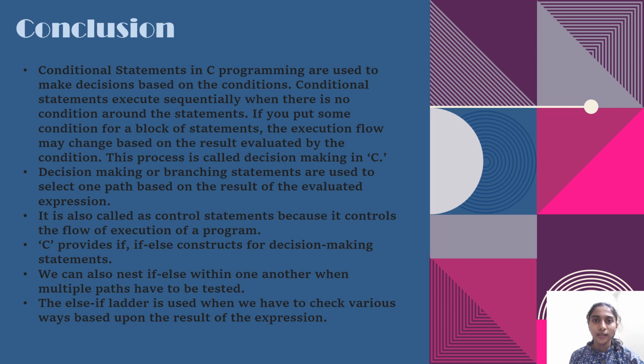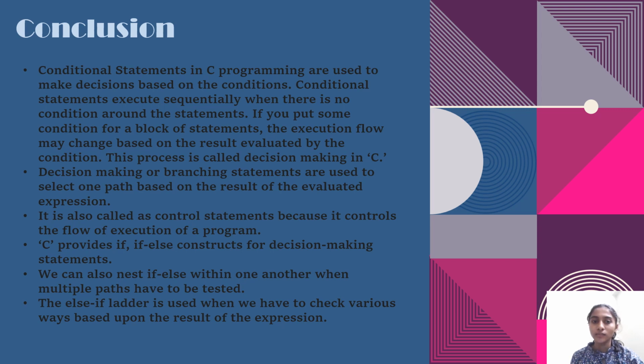At last, conclusion. Conditional statements in C programming are used to make decisions based on conditions. Conditional statements execute sequentially when there is no condition around the statements. If you put some condition for a block of statements, the execution flow may change based on the result evaluated by the condition.